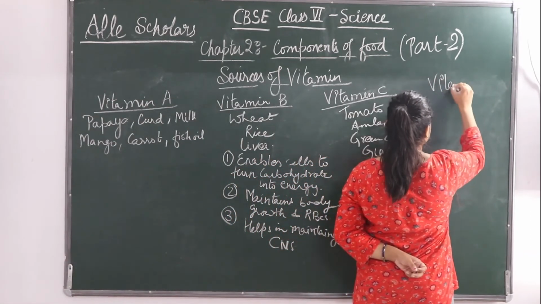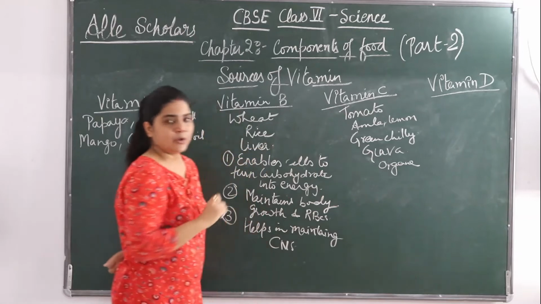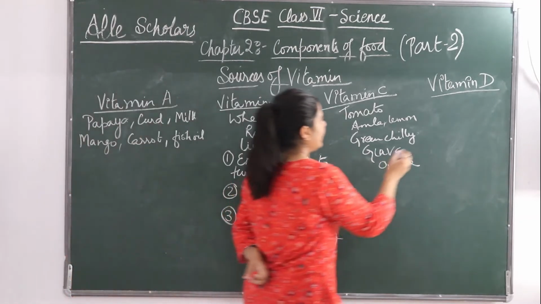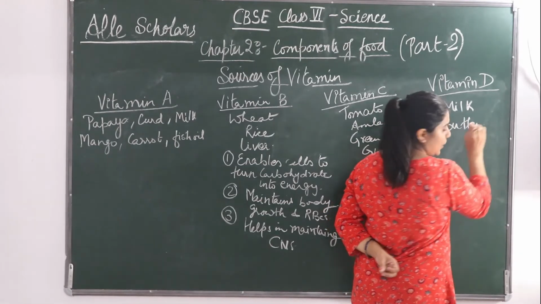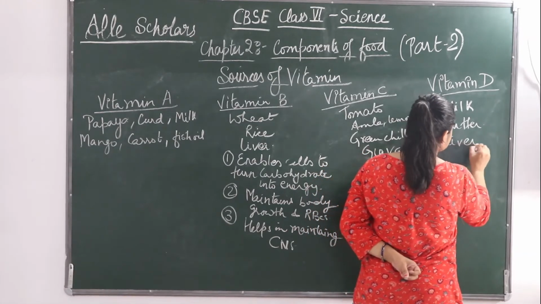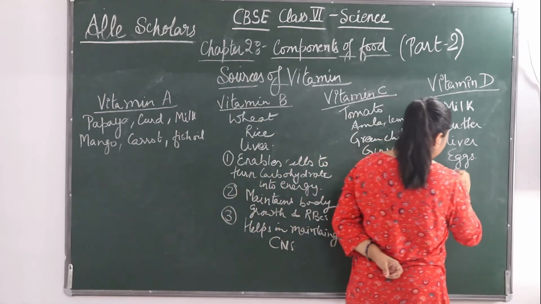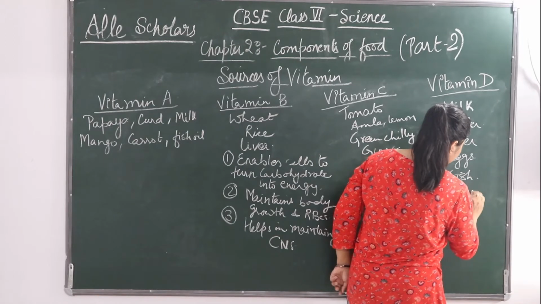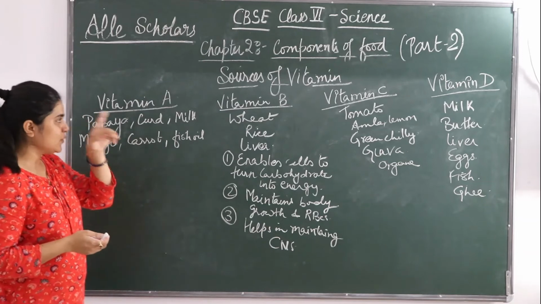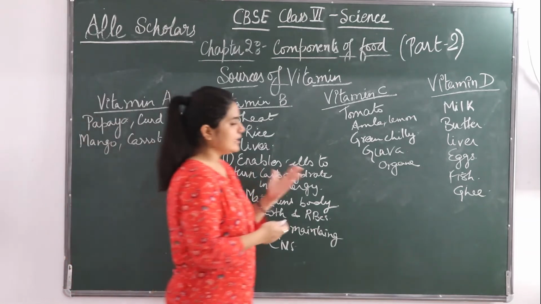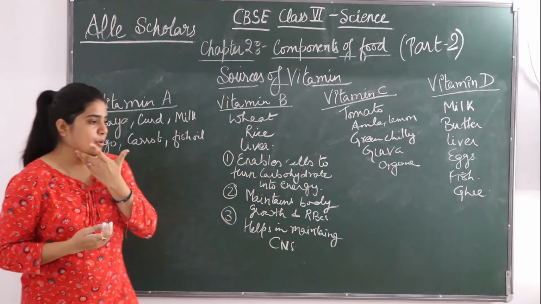Next comes vitamin D. As I have already told you, vitamin D helps our body in the digestion of calcium and all. So where do we get vitamin D? We get it in milk, butter, liver, eggs, fish, and a very good source of vitamin D is ghee. The normal ghee that we use in our houses is a good source of vitamin D. It is necessary for healthy development of our body, for our bones, for our teeth.